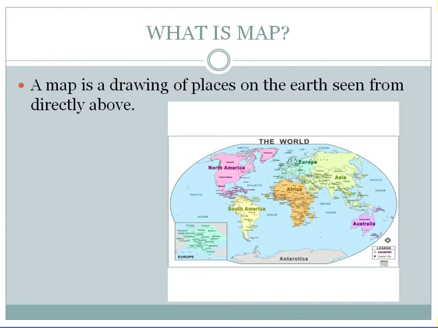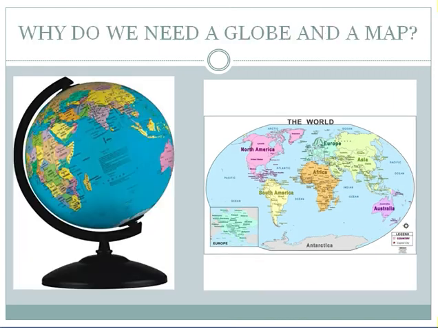Why do we need a globe and a map? Maps and globes are very important. Maps and globes are very important tools for identifying places on the Earth's surface. Both are representations of the real Earth at a manageable size.